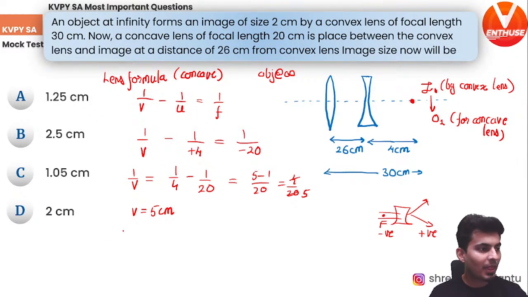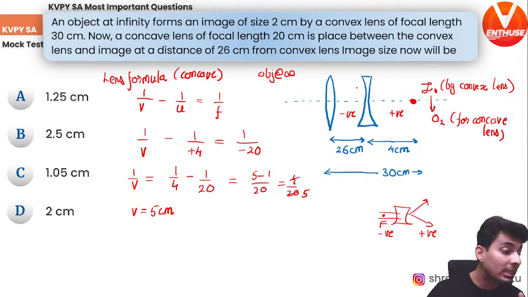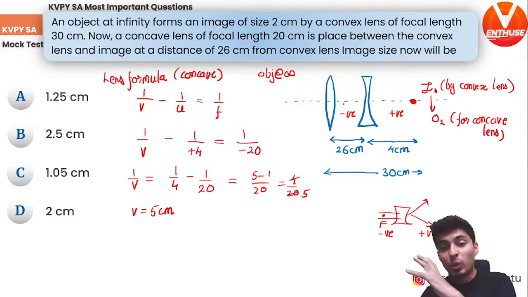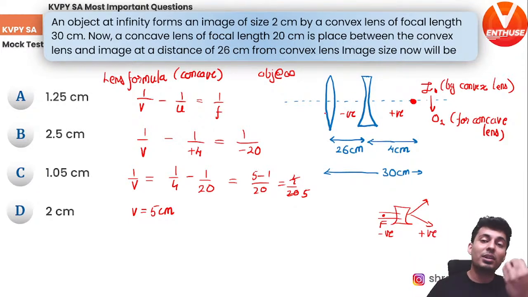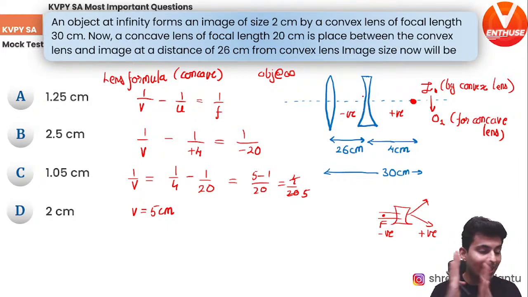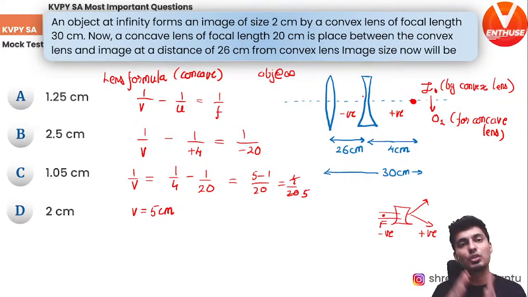Is that right? Everybody got it till this point? How V is 5 centimeters? I've just used the lens formula. Object distance was positive because this is where the object was. This was on the positive side. This was the negative side for the concave lens. We are solving it for the concave lens. The image of the convex lens now becomes the object for the concave lens, and that will form the final image. That's how it works. Whenever you have lenses in combination, the image of one is the object for the next. That image will be the object for the next one if there is a third lens, and so on and so forth.